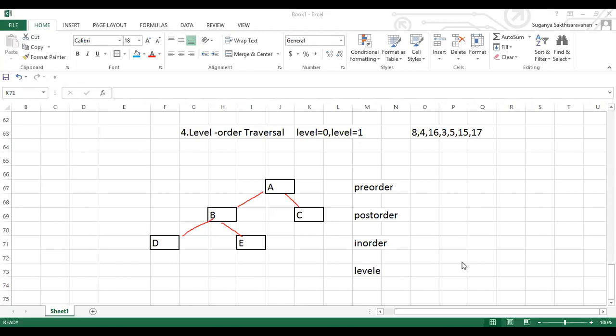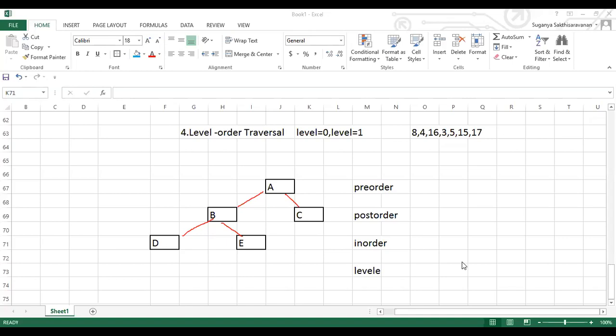Anusha, pre-order. Yeah, Anusha, you're right. Monica, pre-order. No, Monica, check it again. Divya, in order. Yeah, you're right. In order is right, Divya. Soumya wrote all these three. Okay, just a minute, Soumya. Soumya, pre-order is wrong. Post order is right. In order is also right. Check your pre-order alone. Pre-order is wrong, Soumya.